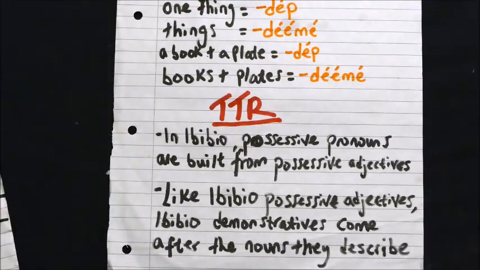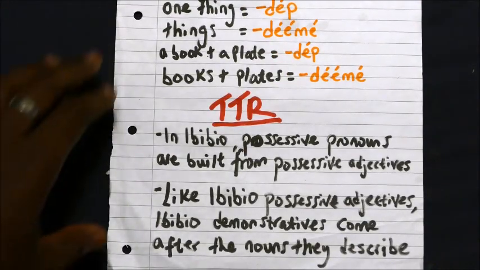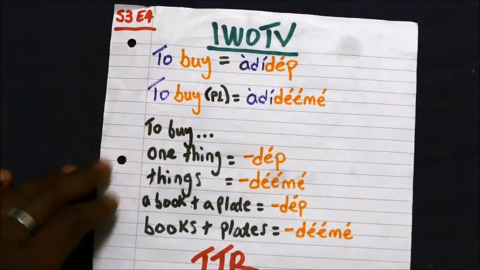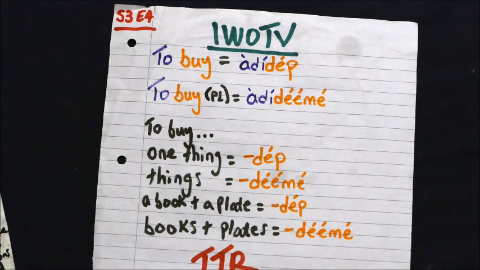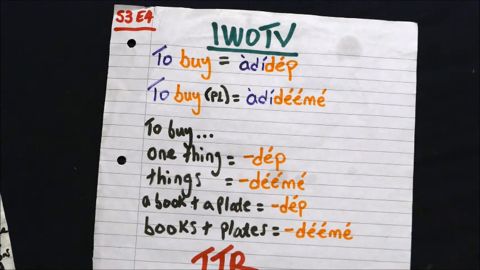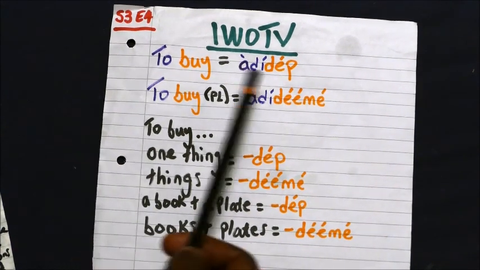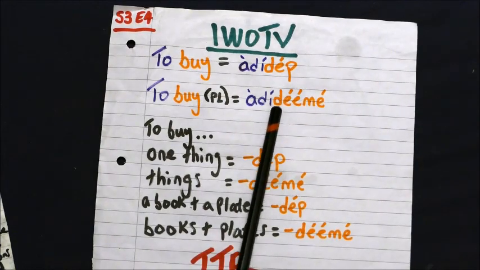So if you can remember those two things, and also the fact that often in Ibibio, rather than modify the noun to indicate singular or plural, what you would instead do is modify the verb to indicate plurality.